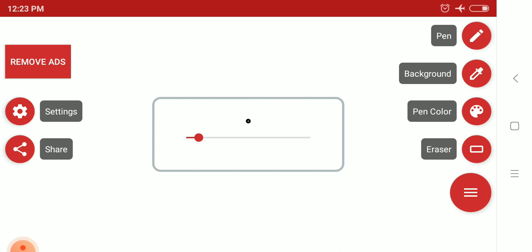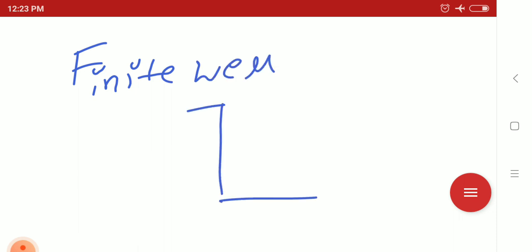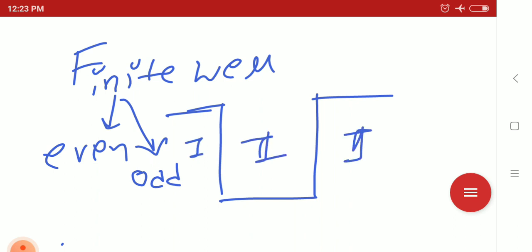We are not going to derive it. In the case of the finite well, first draw the finite well. There will be two wave functions. One is the even wave function. The potential is even, but the wave function will be both even and odd. Here it is region 1, region 2 and region 3. Here it is V equals V0, and here also V equals V0.